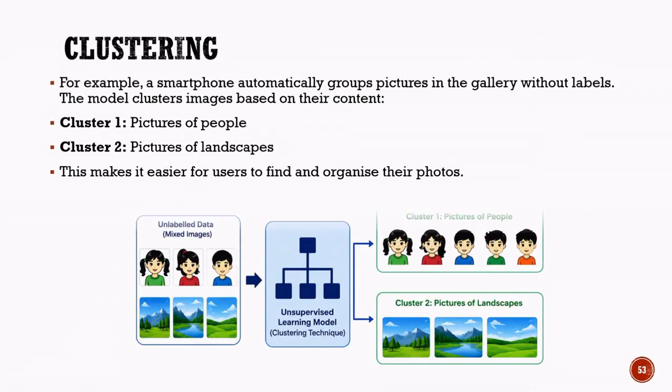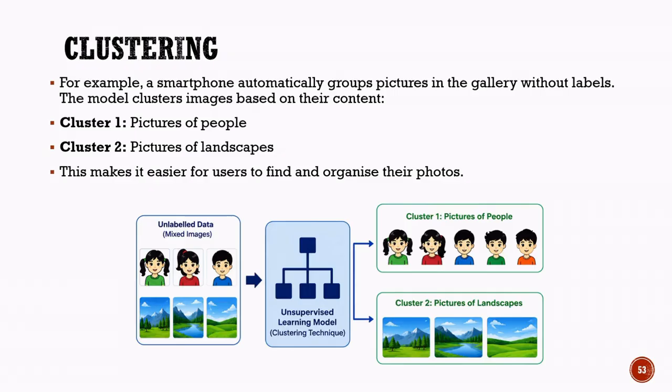Clustering example: organizing photos in a smartphone gallery. A common real-world application of clustering can be seen in modern smartphone photo galleries. When users store hundreds or even thousands of photos, the images are usually not labeled manually. Despite this, the smartphone can automatically organize similar photos into different groups. The clustering model analyzes the visual content of each image and identifies similarities between them. Based on these similarities, it creates different clusters.